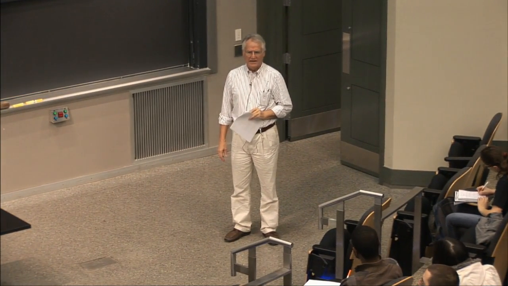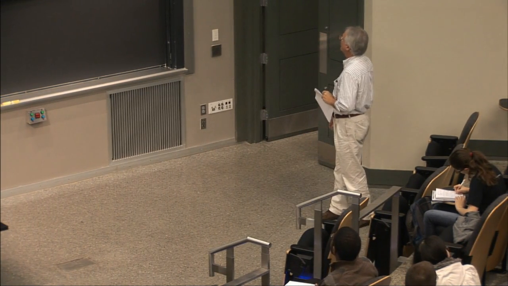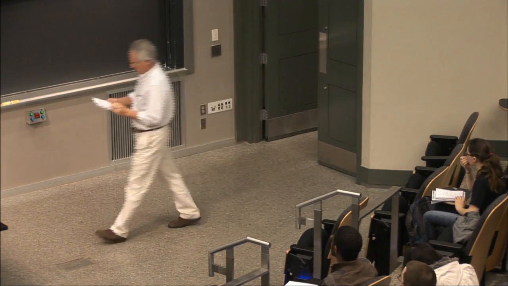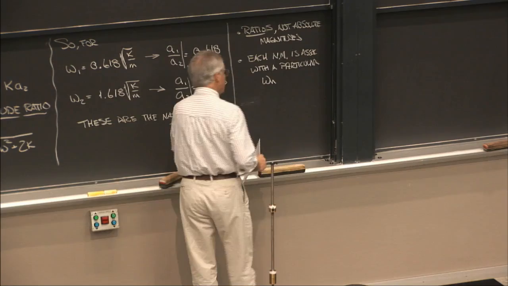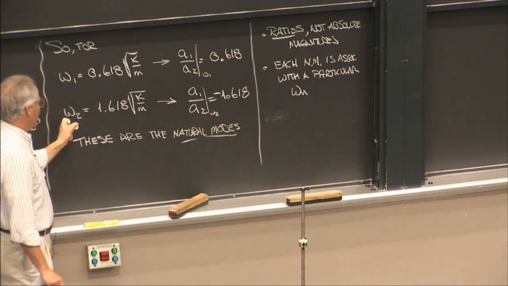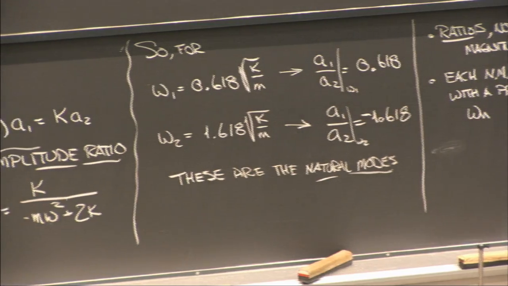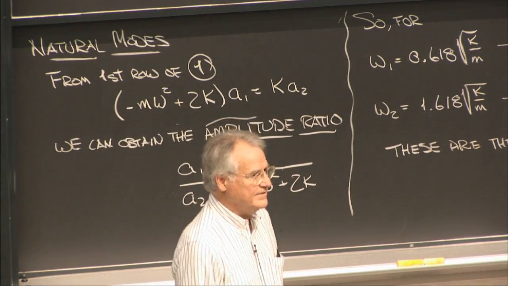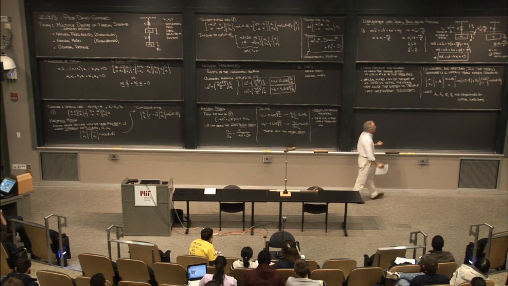Complaints? All right. Yes, sir. Why is it that you have 0.618 in one, and the other one is 1.618 in minus one? That's correct. Then there's a mistake right here. Thank you. Yeah, because that's the way it came out. When you plug omega 2, having this value, into here, the amplitude ratio comes out minus. Fair enough?